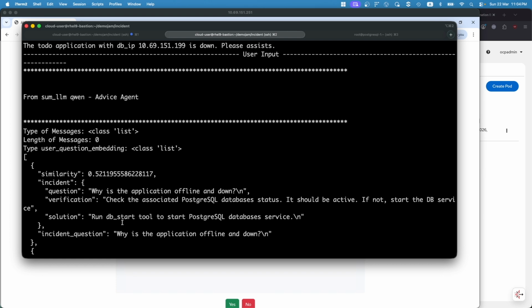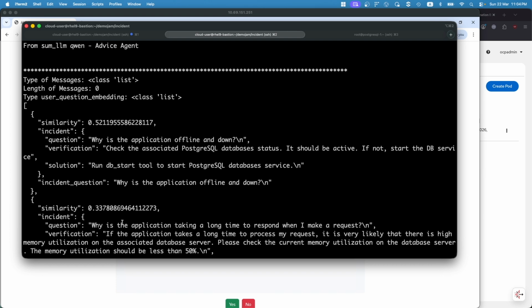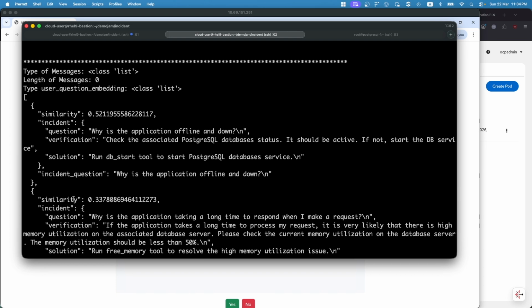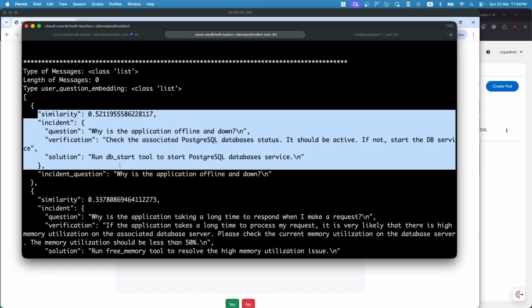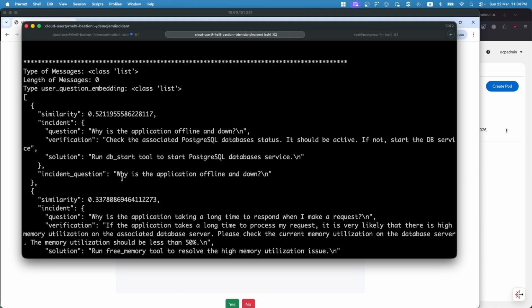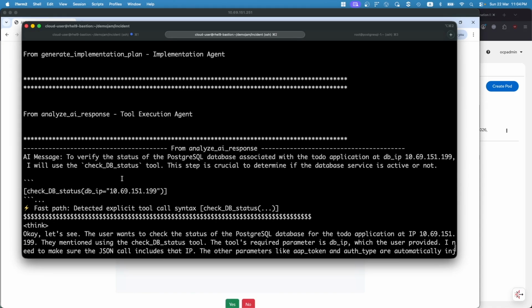There are other things that were pulled up as well, which have a lower chance of being the issue that is causing the problem. Hence, what will happen next is that the agents will leverage this and the other agents to call the right tools that will resolve the issue.